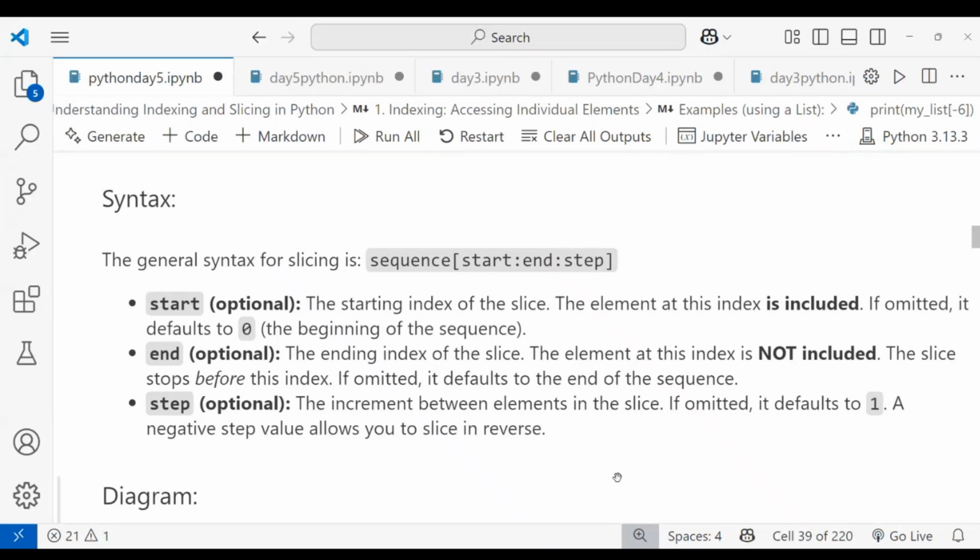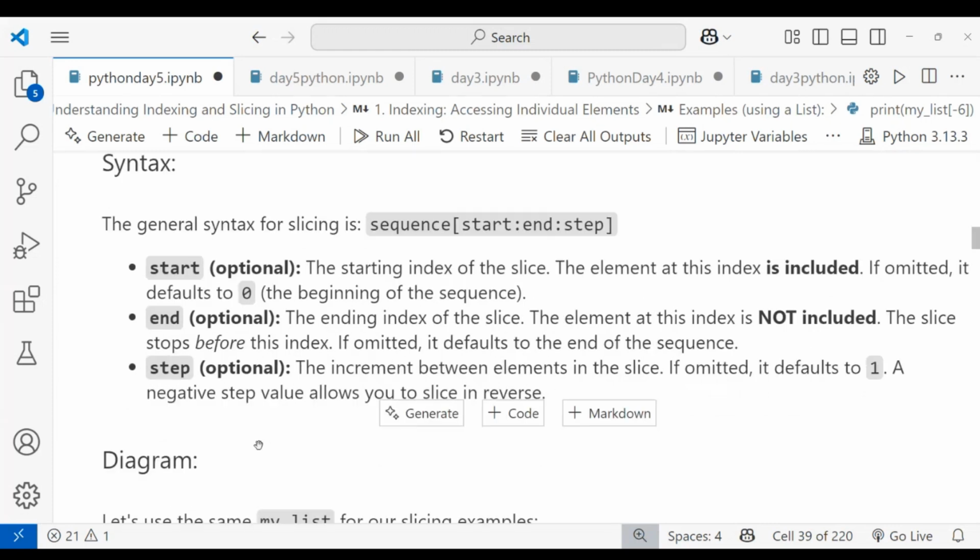And the step means jumping the values. It is the increment between the elements in the slice, and if omitted it defaults to 1. A step of 1 means it's working normally. If you set it to 2, it is skipping one and giving the other one. A negative step value allows you to slice in reverse. If I give -1 as the step value, I get the reverse order. Like that it will work.